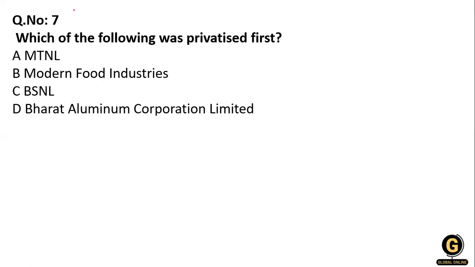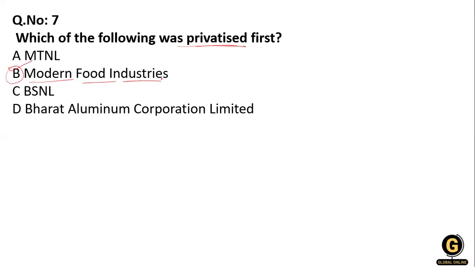Okay, so now the next question: which of the following was privatized first? Option A, MTNL. Option B, Modern Food Industry. Option C, BSNL. Option D, Bharat Animal Corporation Limited. This is again a factual question. What was privatized first? The right answer is option B, that is Modern Food Industry.